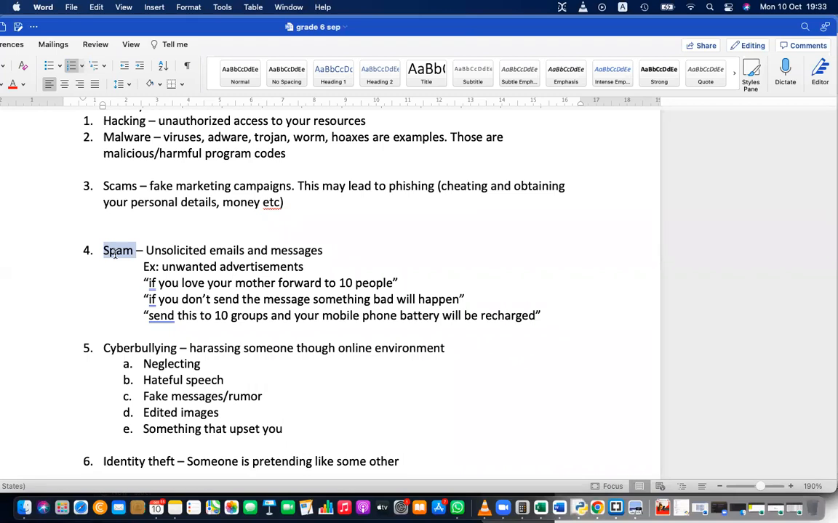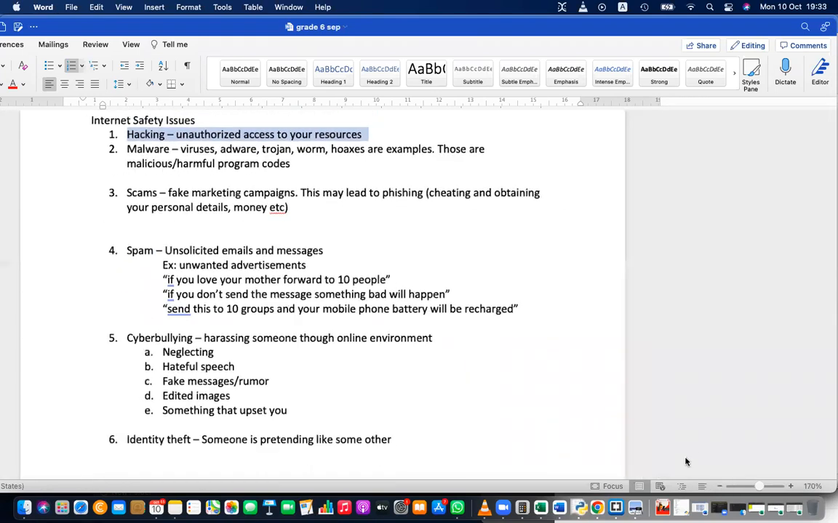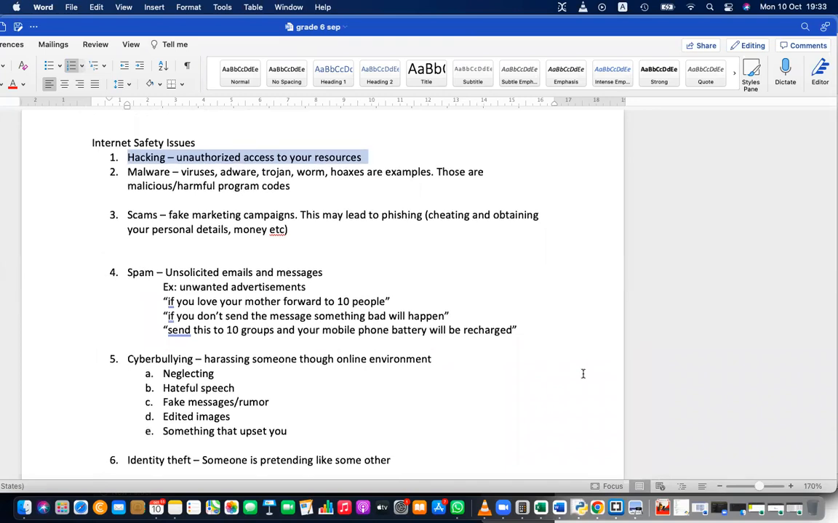Cyberbullying, this is also a very common issue on the internet. So let's see, I'll explain this. Sometimes they also take the data of the Wi-Fi. Hacking. Here I have mentioned that unauthorized access to your computer can be a problem. Right? Okay. Cyberbullying.